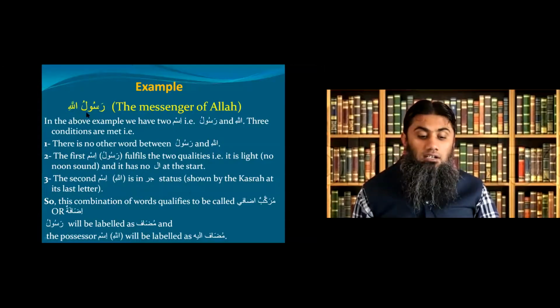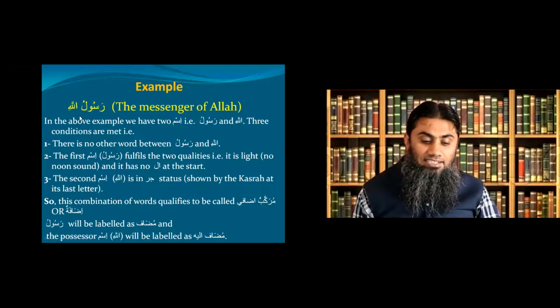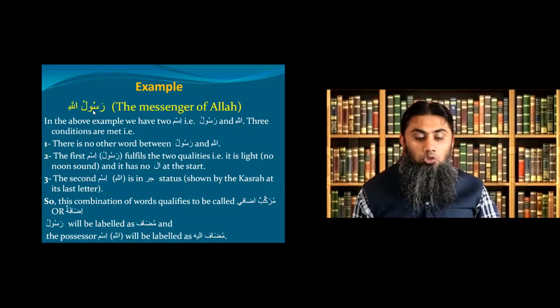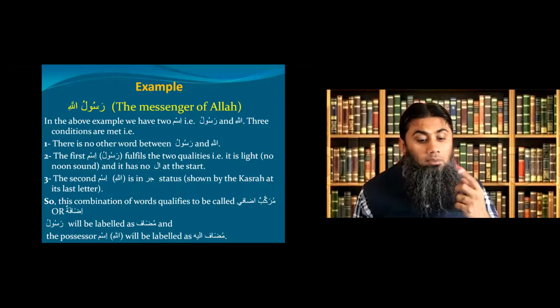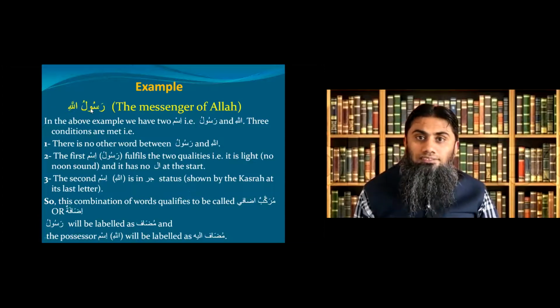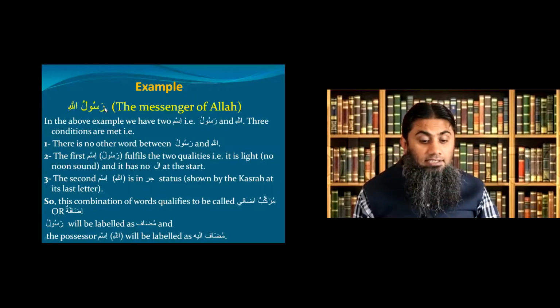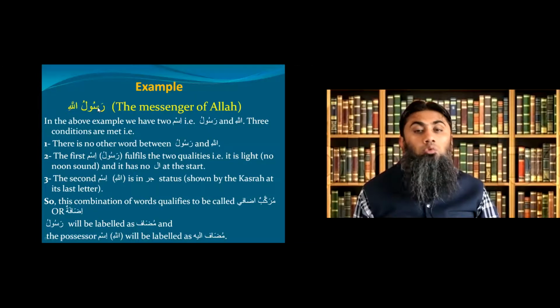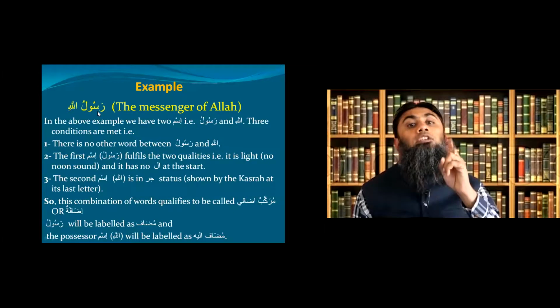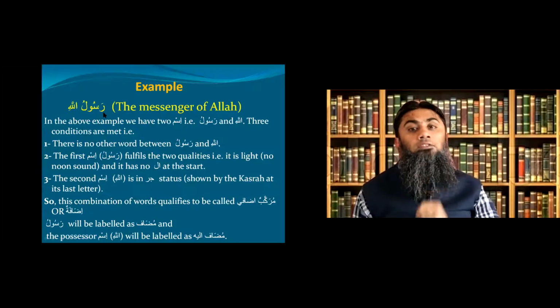Rasulullah, you have two isms, Rasul and Allah. And they are side by side. There's nothing in between them. The first part, Rasulu, it is light. Why? It has no noon sound. Noon sound means it is not Rasulun. No noon sound. It is Rasulu. So it is light. Second condition, there is no alif lam. It's not ar-rasulu. It is simply Rasulu. So the first part fulfills both conditions. It is light and there's no alif lam on it.